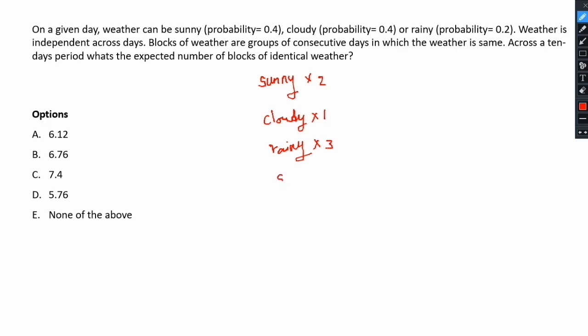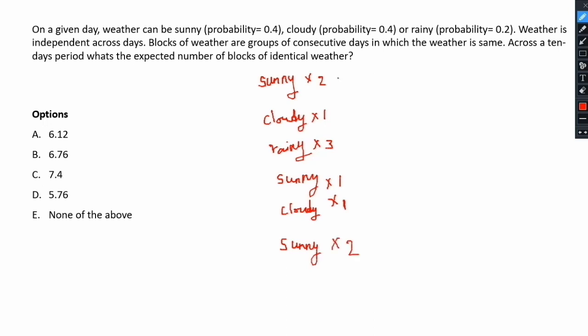After that, suppose again we had sunny weather and then cloudy weather again. This sunny weather continued for 1 day, this cloudy weather continued for 1 day, and after that, suppose again sunny weather came and this sunny weather continued for 2 days.